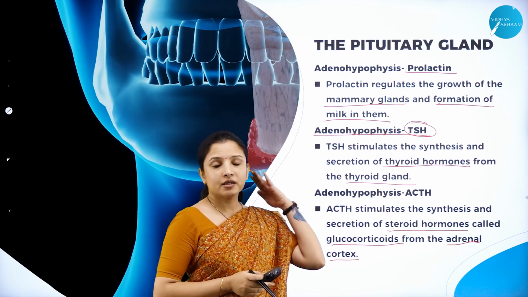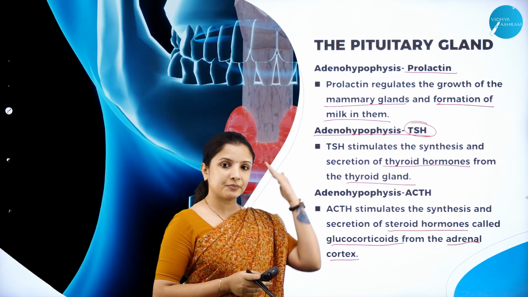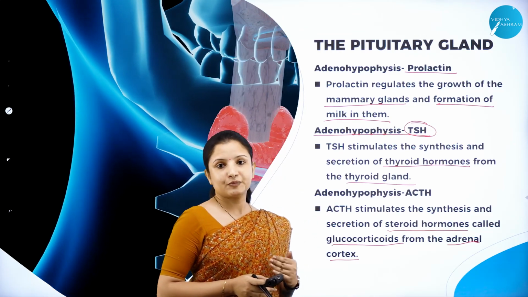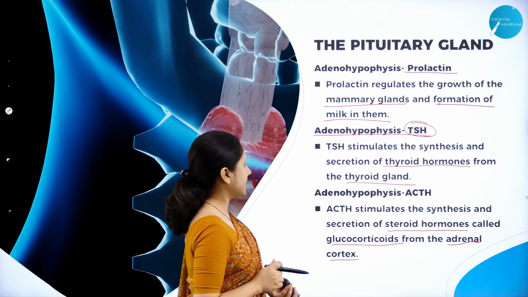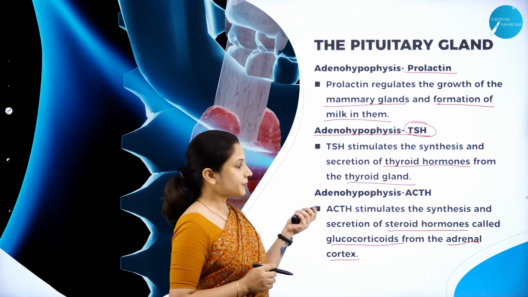So, that is how the hypothalamus, the pituitary gland and the other glands present in the body are interconnected to one another. So, this is about the hormone.